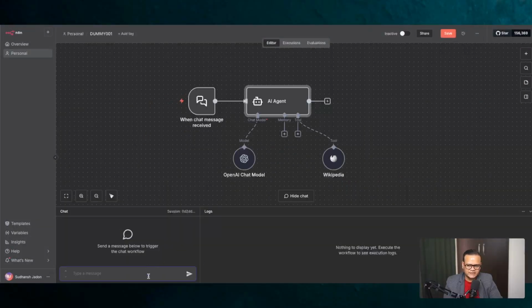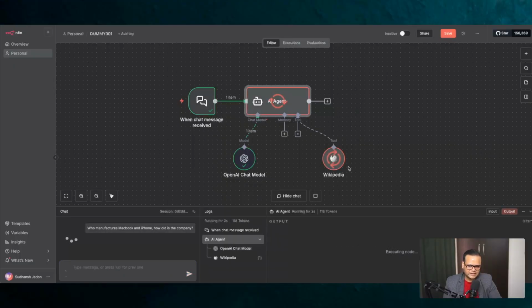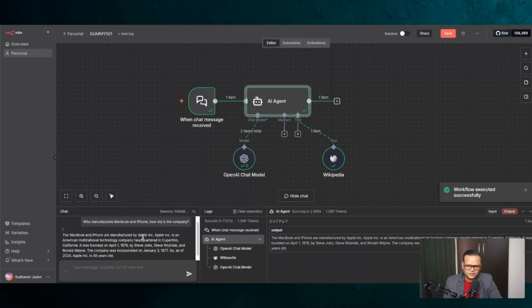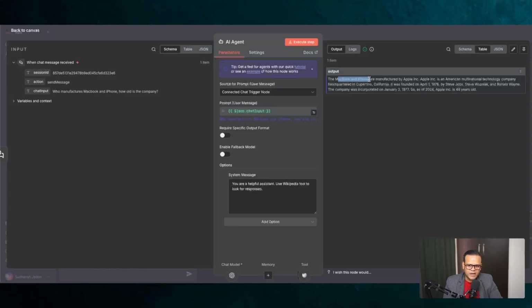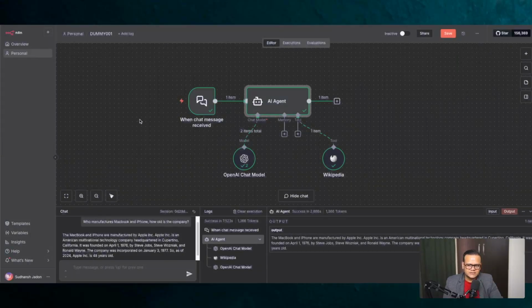If we just open it and say, I'm asking who manufactures MacBook and iPhone, how old is the company? So let's see. It's accessing Wikipedia because I gave that instruction to it. And now based on that, there is a response. Let me just click on this to see a bigger response. The MacBook and iPhone are manufactured by Apple. Apple Inc. is an American company. It was established on April 1st, 1976. So yeah, this is a simple 3-node workflow that you can use.